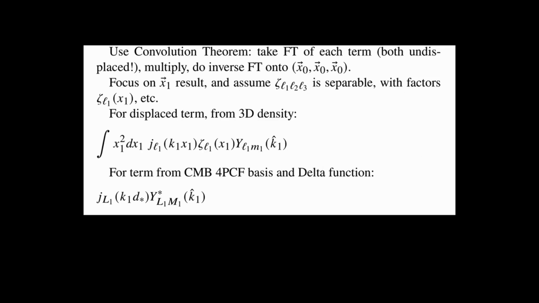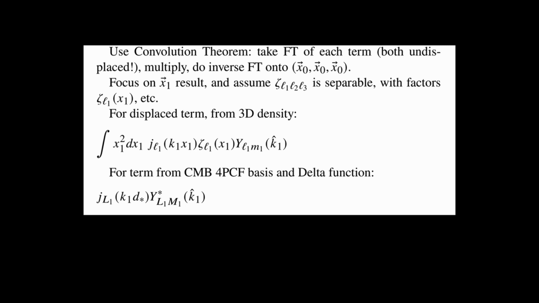So we'll simply use the convolution theorem. We take the Fourier transform of each term. Note that both terms are undisplaced when you take their FTs. You multiply them, and then you do the inverse FT onto the 9D vector x naught, x naught, x naught, a special case of the more general 9D convolution. So first I'm going to focus on the x1 result, and that's all we'll really need.